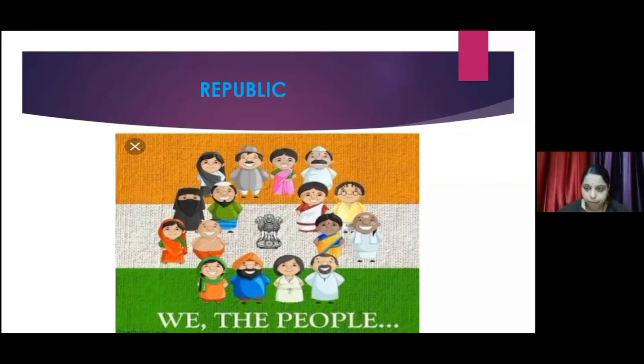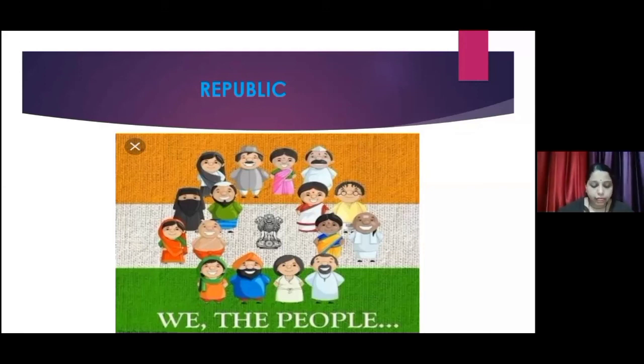We, the people of India, having solemnly resolved to constitute India into a sovereign, socialist, secular, democratic republic, and to secure to all its citizens justice, social, economic, and political, liberty of thoughts, expression, belief, faith, and worship, equality of status and of opportunity, and to promote among them all fraternity, assuring the dignity of the individual and the unity and integrity of the nation.